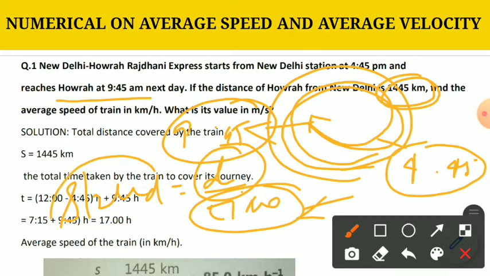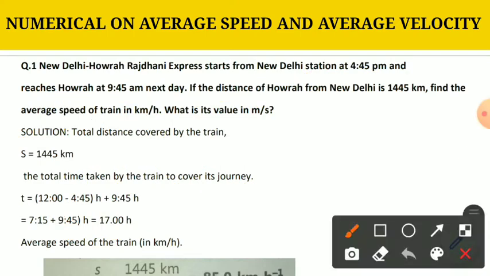And one important thing about speed, that constant speed is not possible, because constant speed of any object cannot exist. It always changes. That's why we always calculate the average speed of an object. In most cases we will calculate what? Average speed. And in most cases we will also calculate what? Average velocity. Now let us see what is the total distance covered by the train. It is 1445 kilometer.